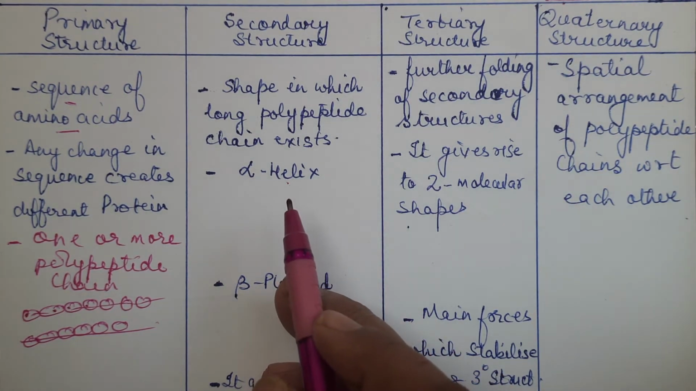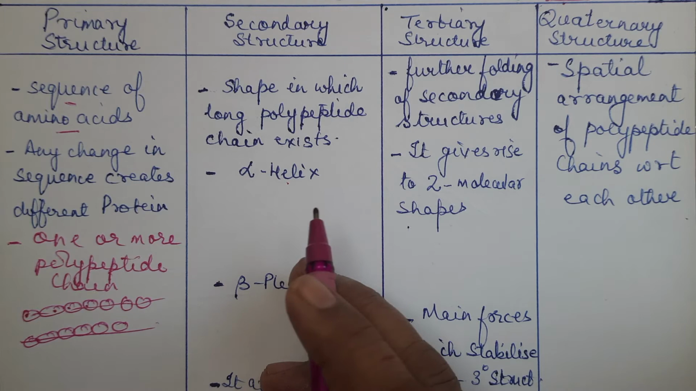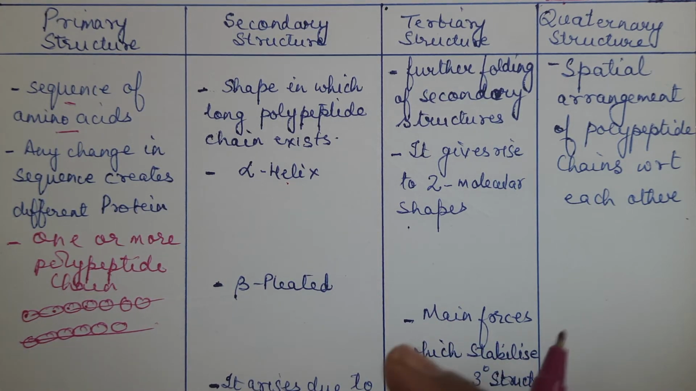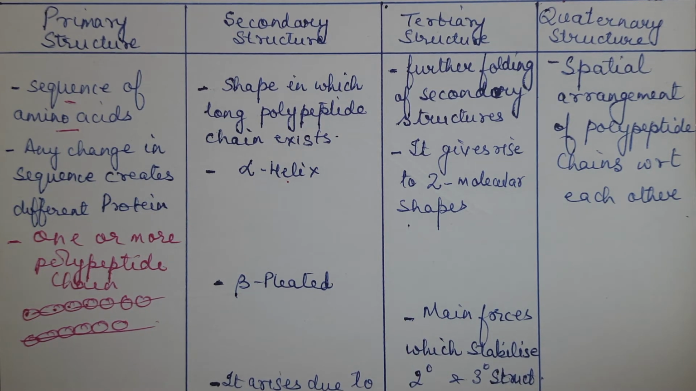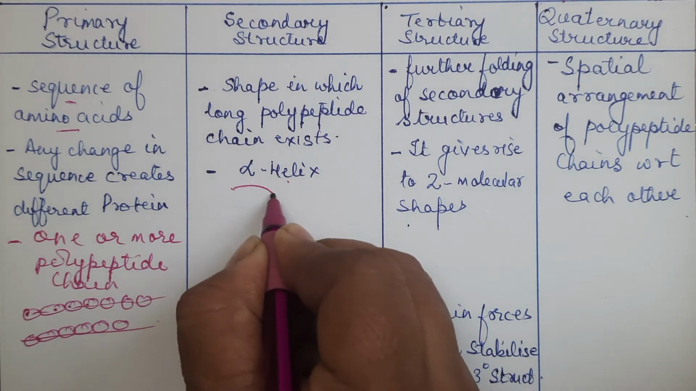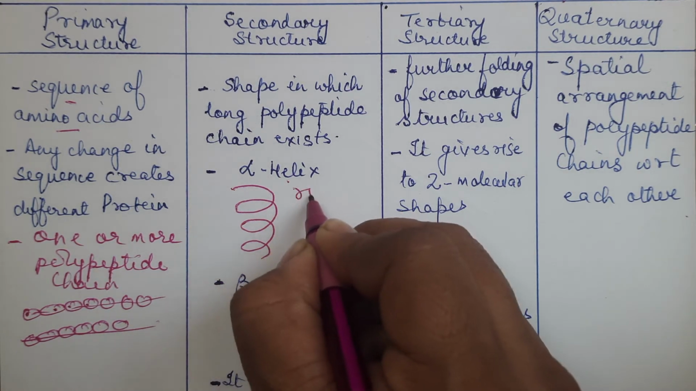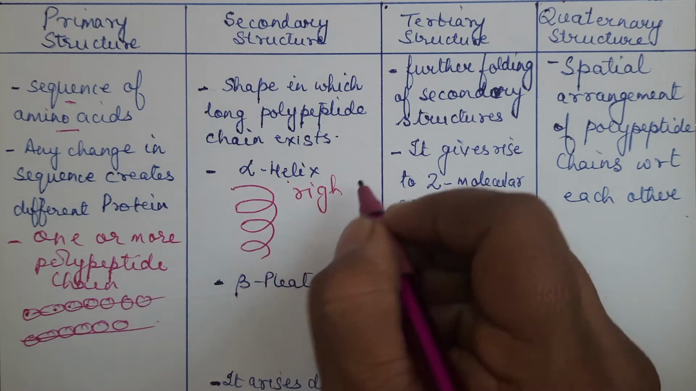Alpha helix, as the name says, in alpha helix, the polypeptide chains exist in the form of a helix. Like for example, if it is present like this, it is normally a right-handed helix.